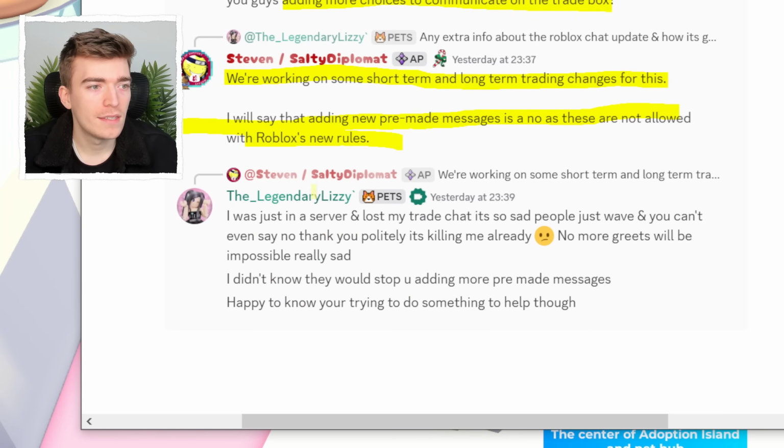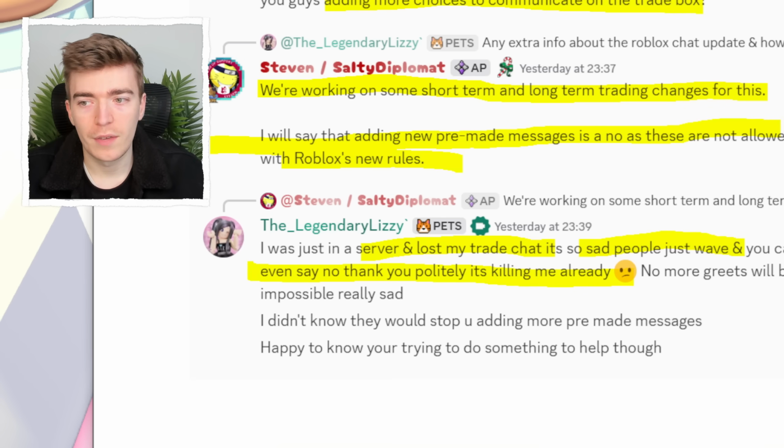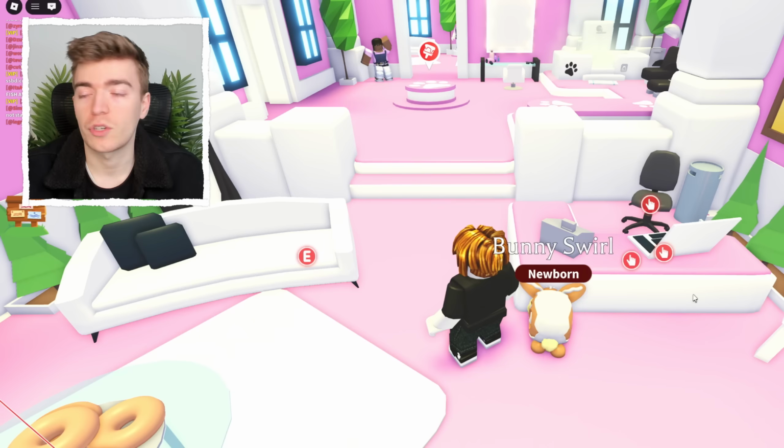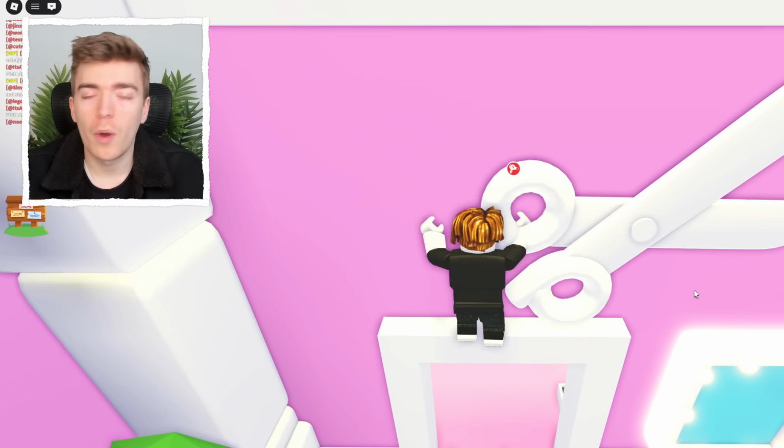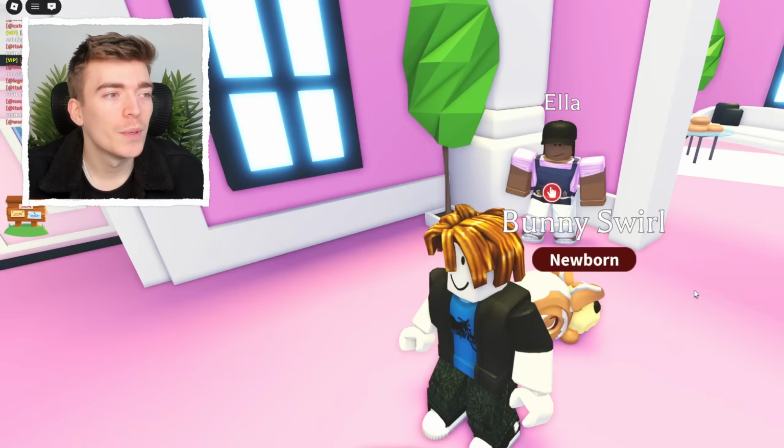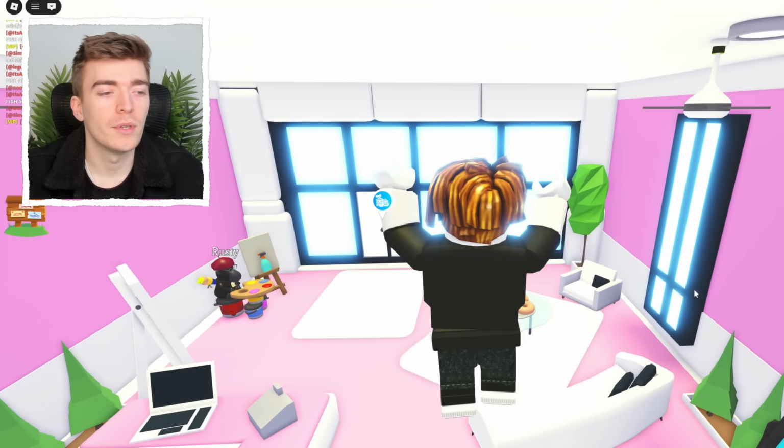Lizzie then replied saying they're on a server and they lost their trade chat, so it's sad people just wave and you can't even say no thank you politely. It's killing me already. This is true. If you want to say no to a trade, it's literally just a cross. It doesn't say no thanks. And if you type in the chat no thank you, you won't be able to, because there is no chat at all. There's literally no way to communicate with these people.